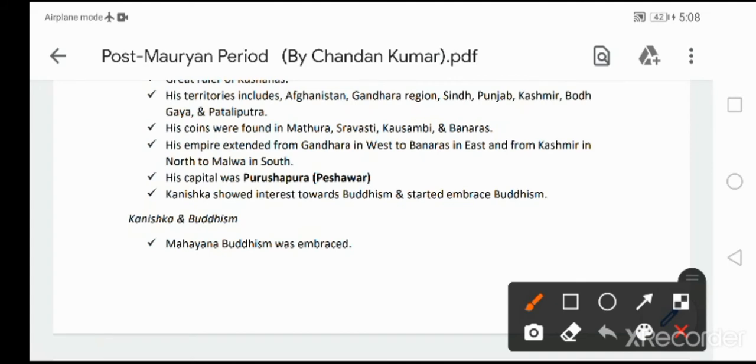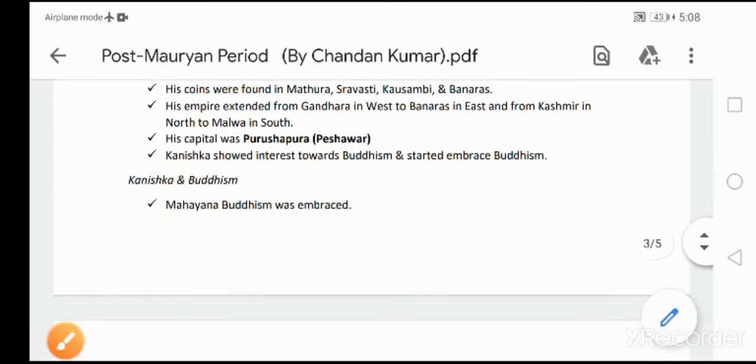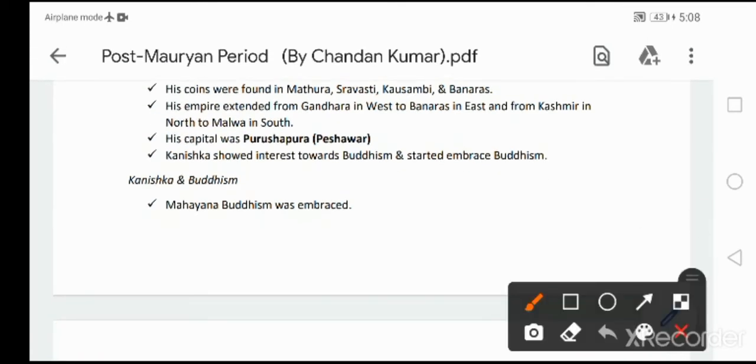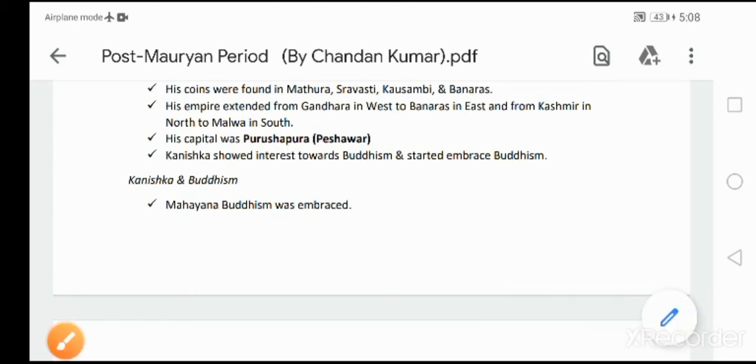Okay, then his kingdom extended from the Gandhara region in the west to Banaras in the east, and also from Kashmir in the north to the Malwa region in the south. Just remember it, very very important. Then his capital was Purushapura. It is also known as Peshawar. Present day, it is in Pakistan.